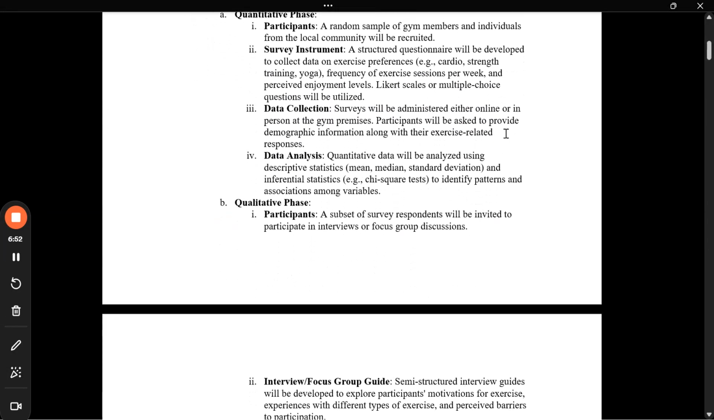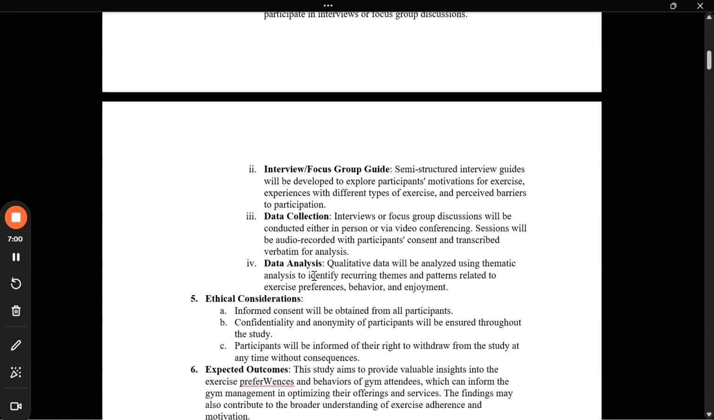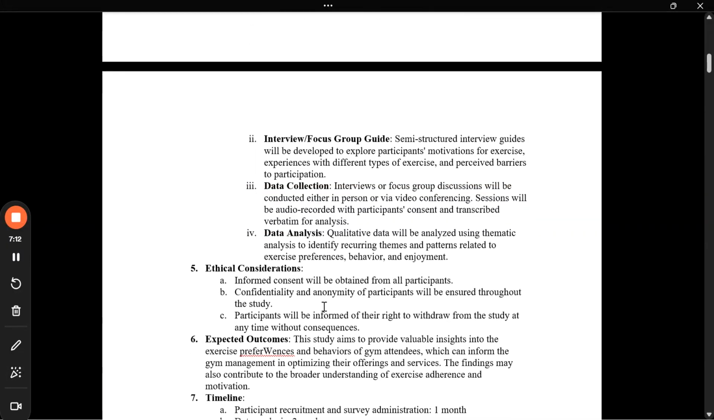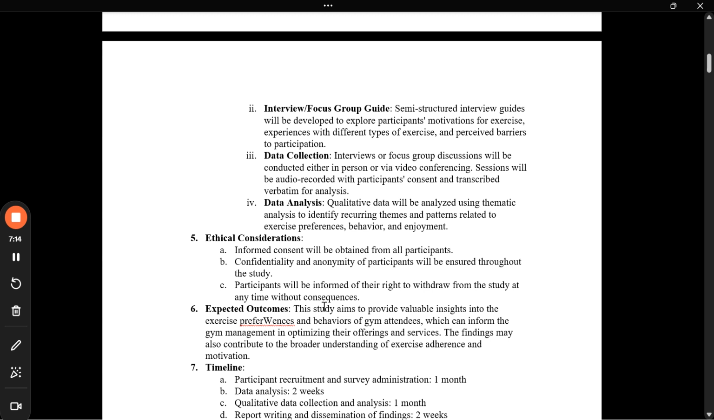In data collection, the survey will be administered online and offline, and in data analysis we are using certain descriptive and inferential statistics. And for the qualitative data analysis, we use thematic analysis, based on the behavior or the pattern or how people are enjoying that stuff. So here comes the data analysis for the qualitative phase. Then come the ethical considerations. Why is it important? Because when you are gathering the information, it's important that it is ethically correct, and you need to take the consent of the participants because you are disclosing their information.